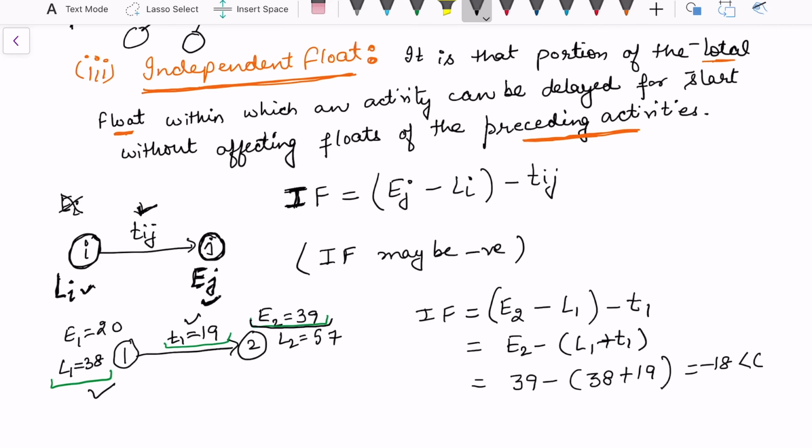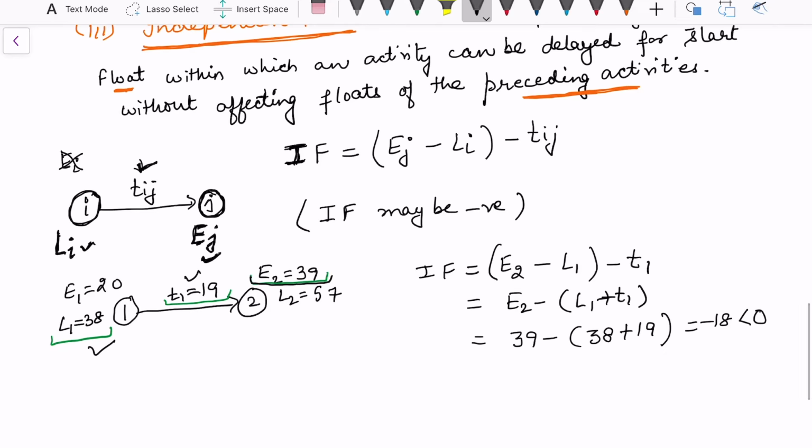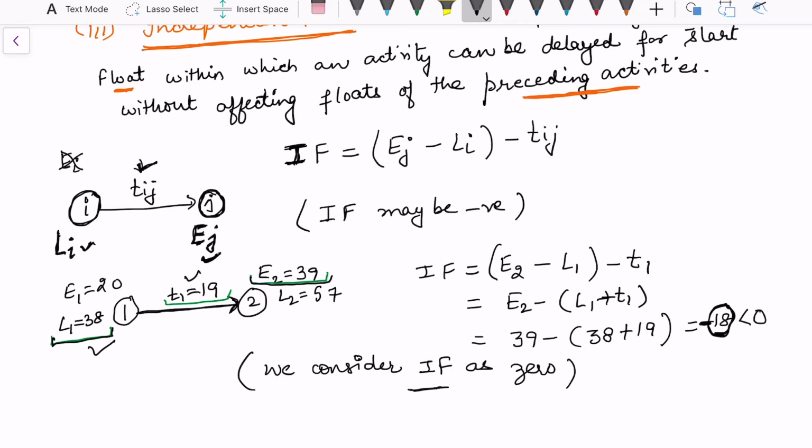So if such a case comes up, then we consider independent float as 0. We do not consider this negative time practically, because although this situation will arise rarely, if it does arise, even for a small quantity like -1, I am not going to consider this quantity in magnitude, and this amount should not be decreased. So this is not a float time for such an activity.